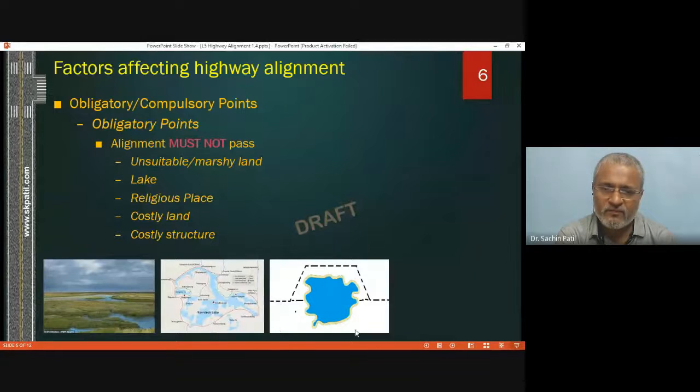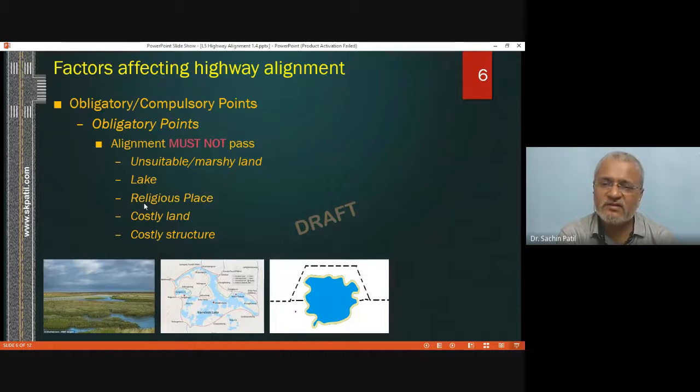In the rightmost diagram, or the middle one also, we can check that there are lakes in between, and our highway alignment is passing through such a line. What we can do, instead of passing through the lake, is change it such that movement through the lake can be avoided. It looks like a very simple thing right now, but in the practical world, this will create different scenarios. It will increase the construction cost. So the engineer has to take a decision about this point.